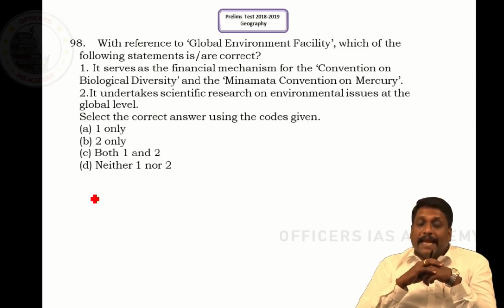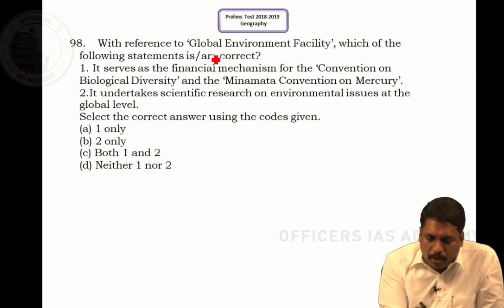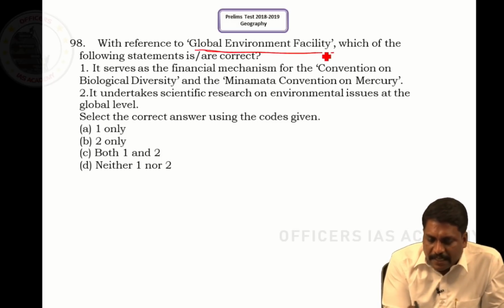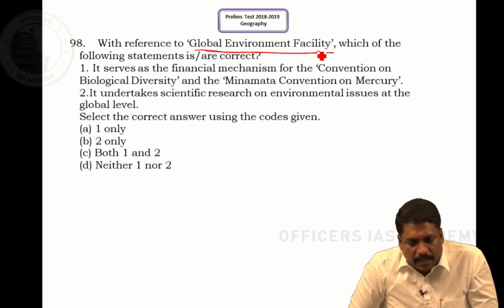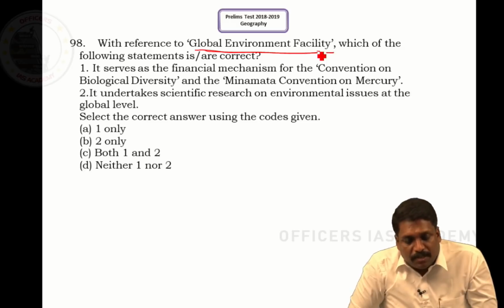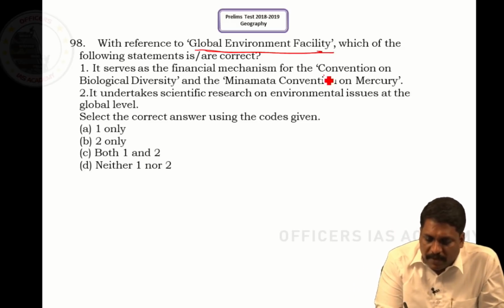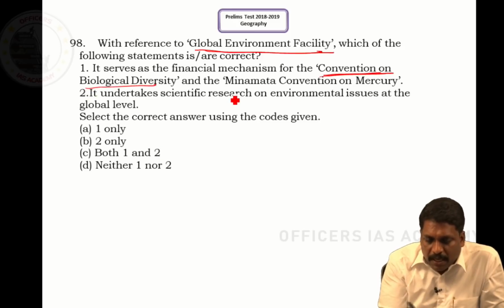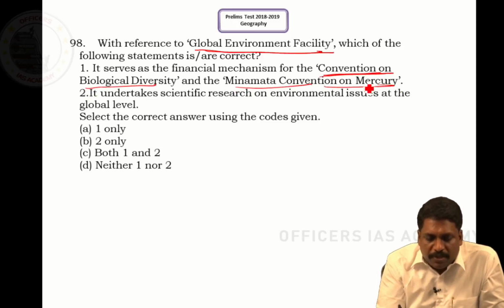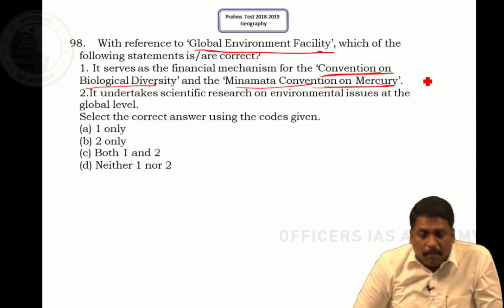Question number 98. With reference to the Global Environment Facility, which of the following statements is correct? It serves as the financial mechanism for the Convention on Biological Diversity and the Minamata Convention on Mercury.